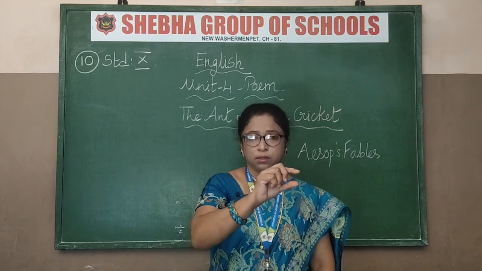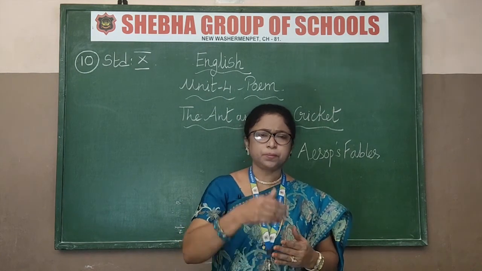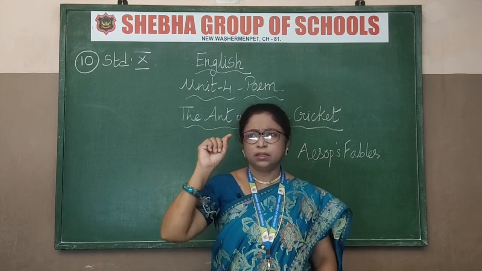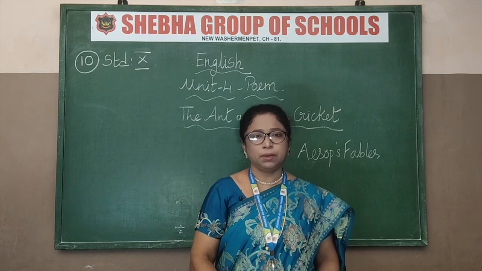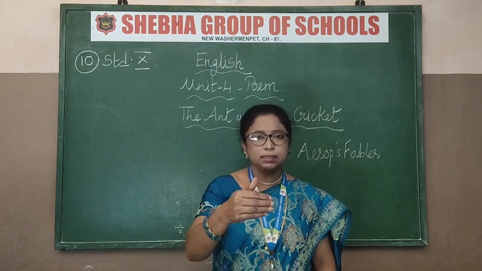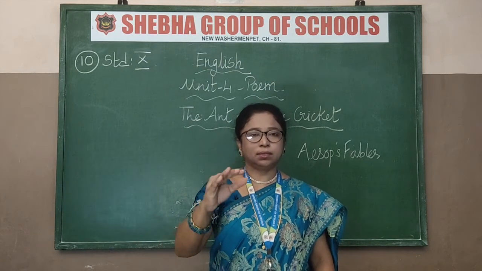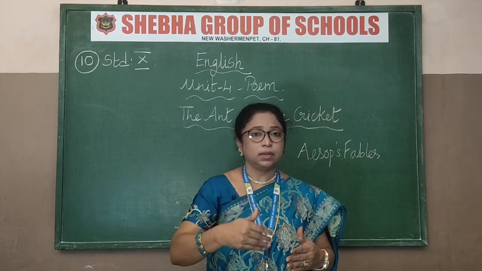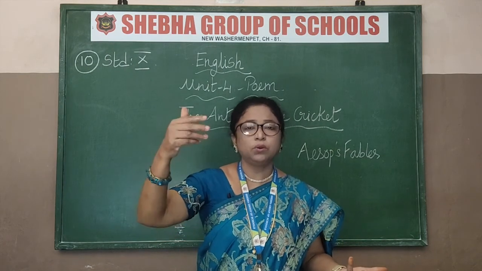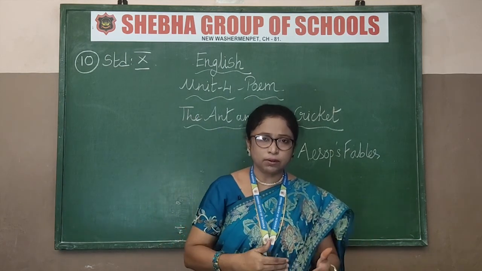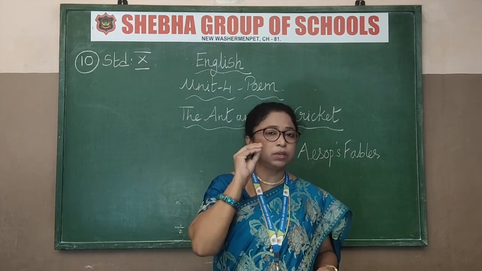You must write down, first, the introduction, and then the conclusion, that is the explanation. In the introduction you write, these lines are taken from the poem, whichever poem is given to you. Say for example, now I have taken the ant and the cricket, and the story is adopted from Aesop's fables, that's all. And then what is the explanation of the 4 lines? Write about the explanation, whichever 4 lines are given to you, you have to explain them properly. And then in conclusion, you must finish off the whole poem in one line. So this is 5 marks. So give importance to this.